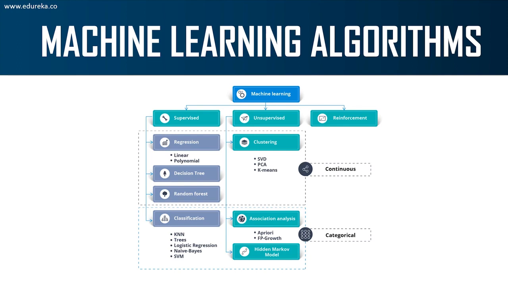Algorithms such as linear regression, decision trees, and random forests can also be used in regression problems. But usually, decision trees and random forests are used to solve classification problems. Famous classification algorithms include k-nearest neighbor, which is basically KNN, decision trees and random forest, logistic regression, naive Bayes, support vector machines. All of these are classification algorithms.